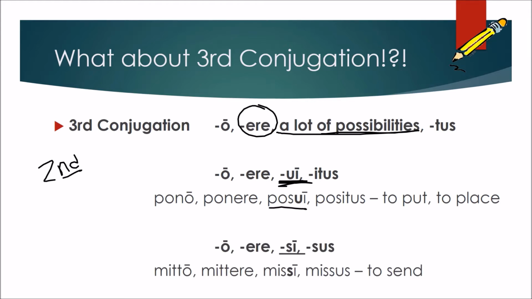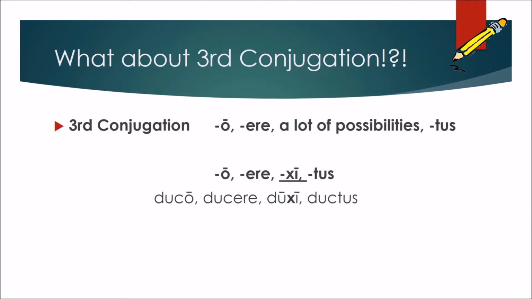It also frequently changes the letters in the first parts to include an S. Here we have mitto, mittere, misi, missus, where these T's get changed to an S in the third principal part. The third conjugation also frequently will change their spelling to an X. For duco, ducere, duxi, this C instead gets changed to an X.